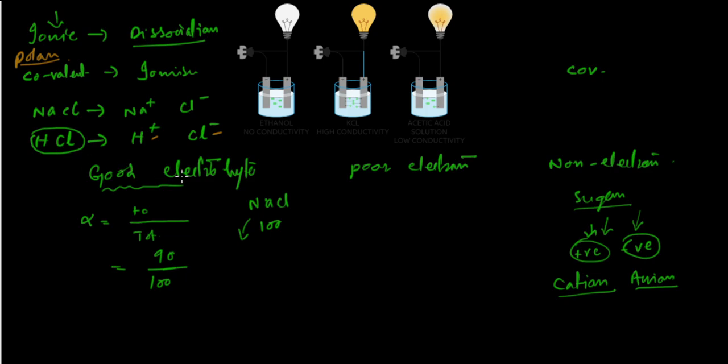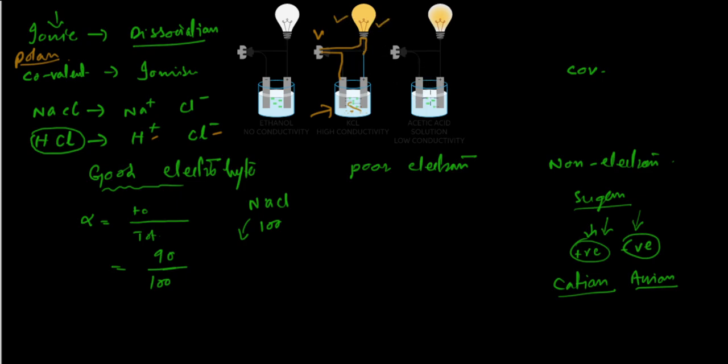Now we are taking the case where the degree of ionization is higher. That means when you dissolve the substance, it will produce a large number of ions. Here you can see it is producing a large number of ions, and you connect this in the circuit, completing it. So this solution has so many free ions. When you apply the potential, the charges will start moving: negative towards positive, positive towards negative, and the bulb will glow very brightly.